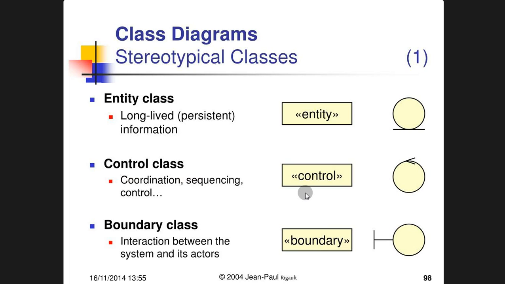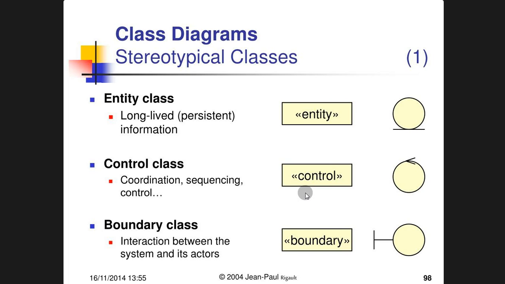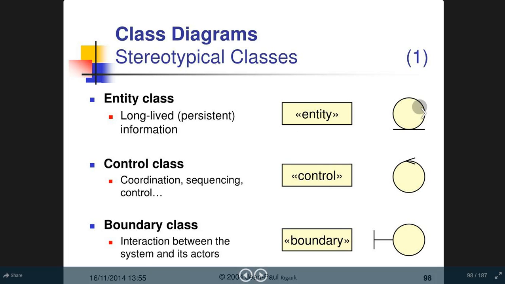Class diagram. Stereotypical classes. Entity class, long lived persistent information. This is the entity. Control class is coordination, sequencing and control. We use the control class. Boundary class, interaction between the system and its actors. This is the boundary class. Now stereotypical classes here again. Card which is inserted, ATM, we already know all this function. If you compare this slide with the previous slide, now this is the entity class. It looks like this. When you're talking about control class, it looks like this. When you have a boundary class, it looks like this.